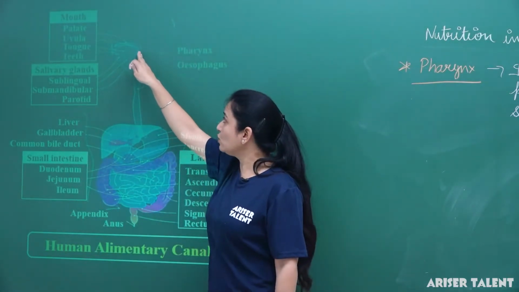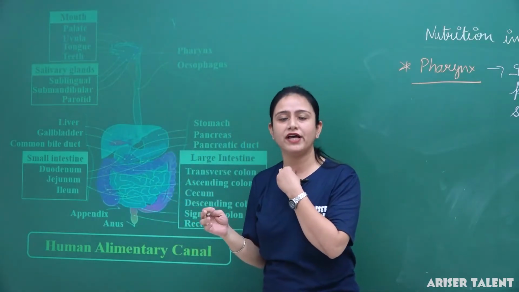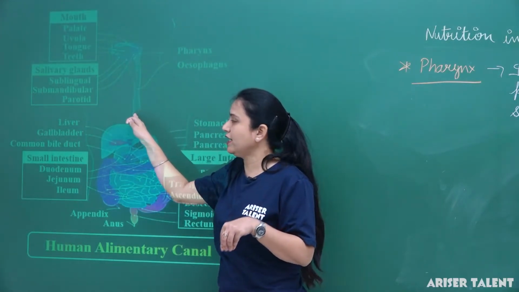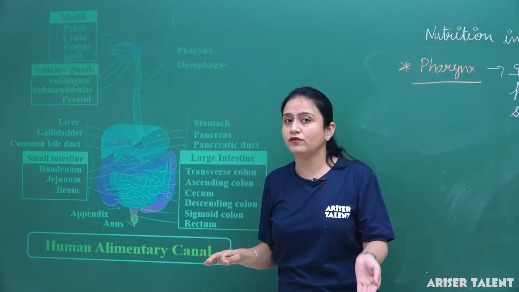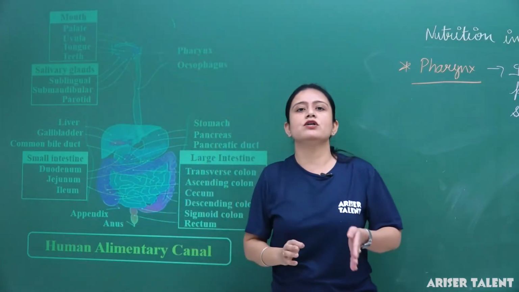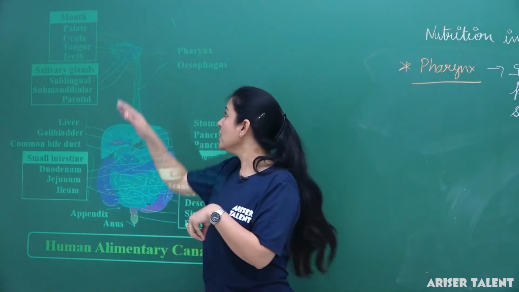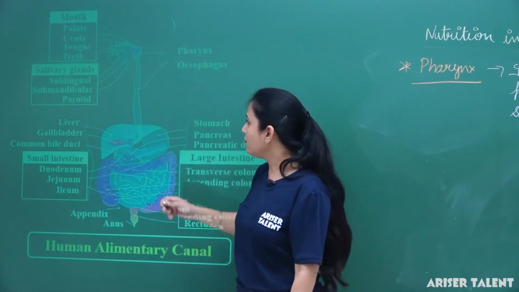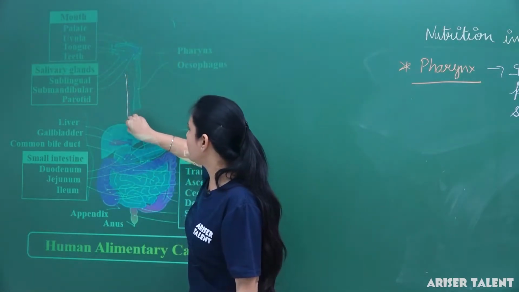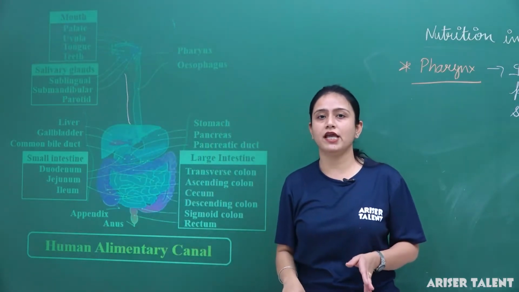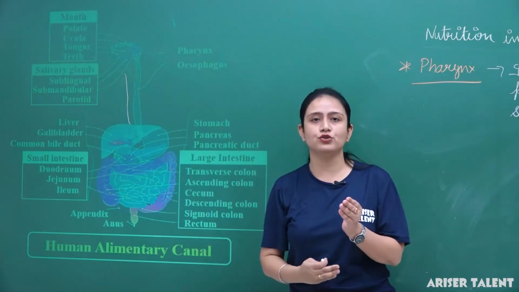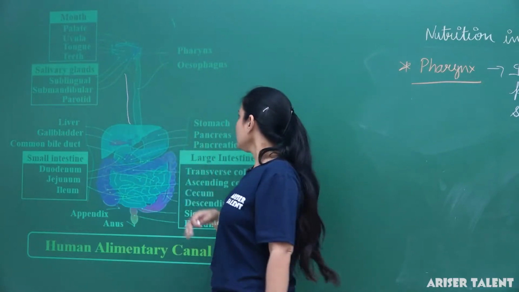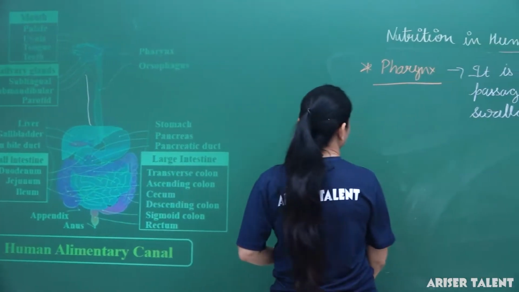Then the food moves only into the esophagus. It does not go into the windpipe. Generally the windpipe is present in front of the esophagus. So the esophagus is a long tube present just at the back of the trachea.